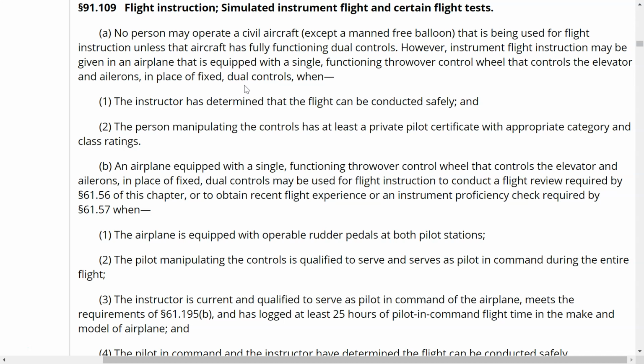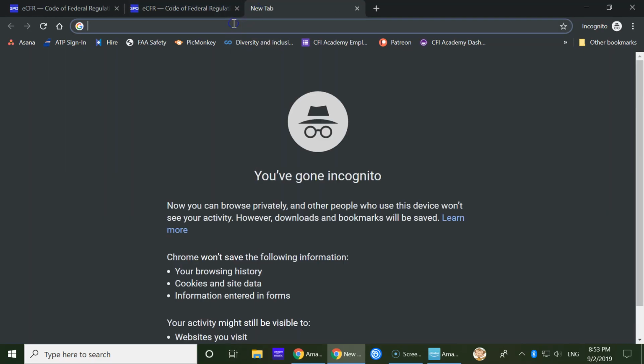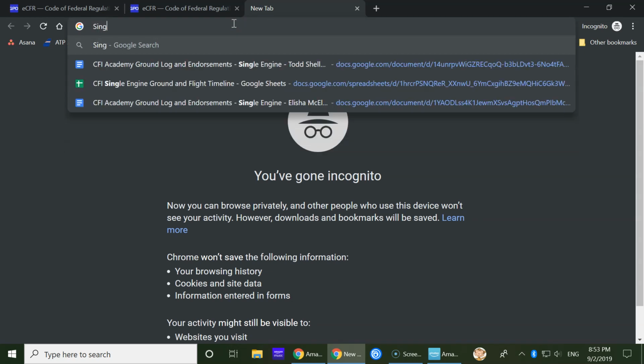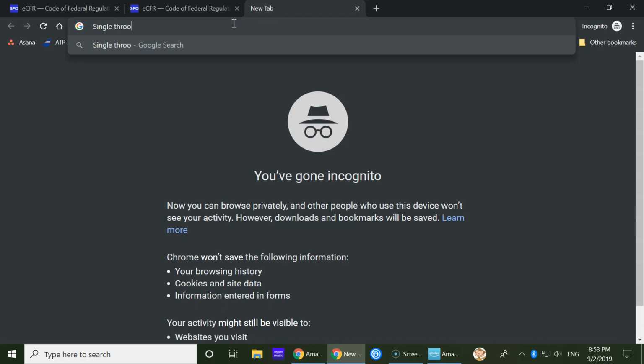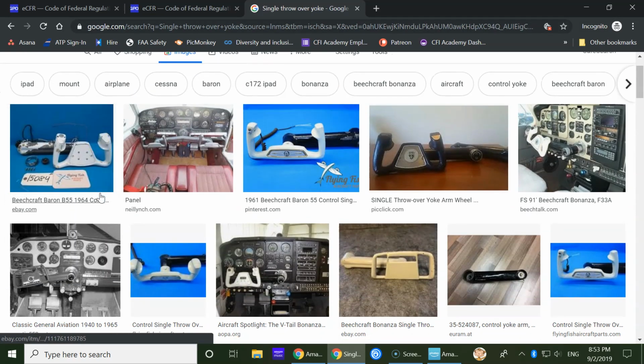However, I think it's very important that we actually see this because I don't think a lot of you have actually seen this. So I'm going to look up single throw over yoke, and we'll have some good images here that we can look at for the airplane.